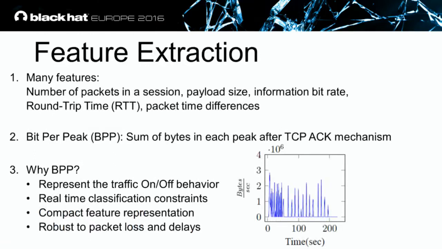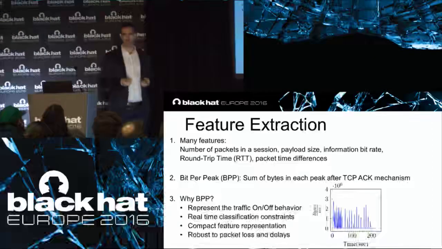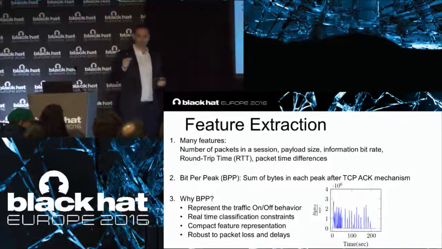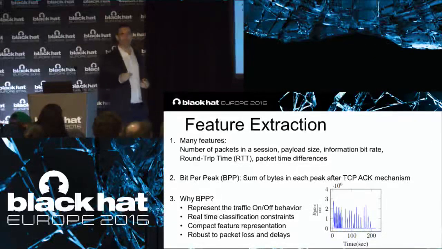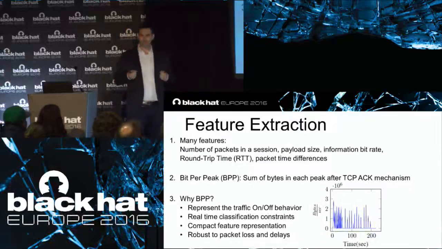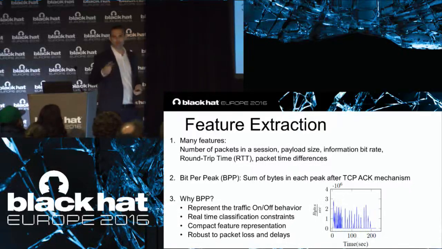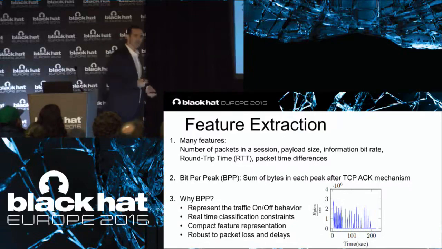There are many different kinds of feature extraction for application traffic. There are about 70 very well-known features, most of them based on the packet length, different time delays, and throughput. These are the base features, and there are many variations and statistical operations you can apply to them. But those are the basics.